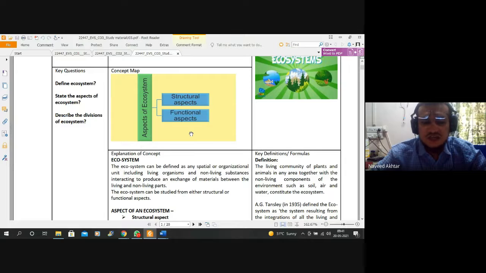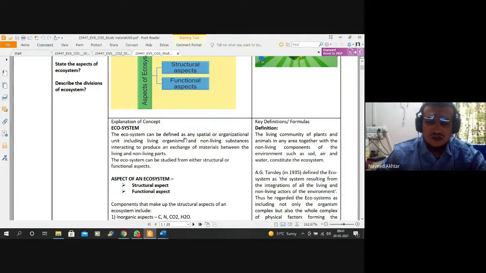The ecosystem can be studied from either the structural or the functional aspect. The biotic and abiotic components combined, relating to each other, are nothing but our ecosystem.